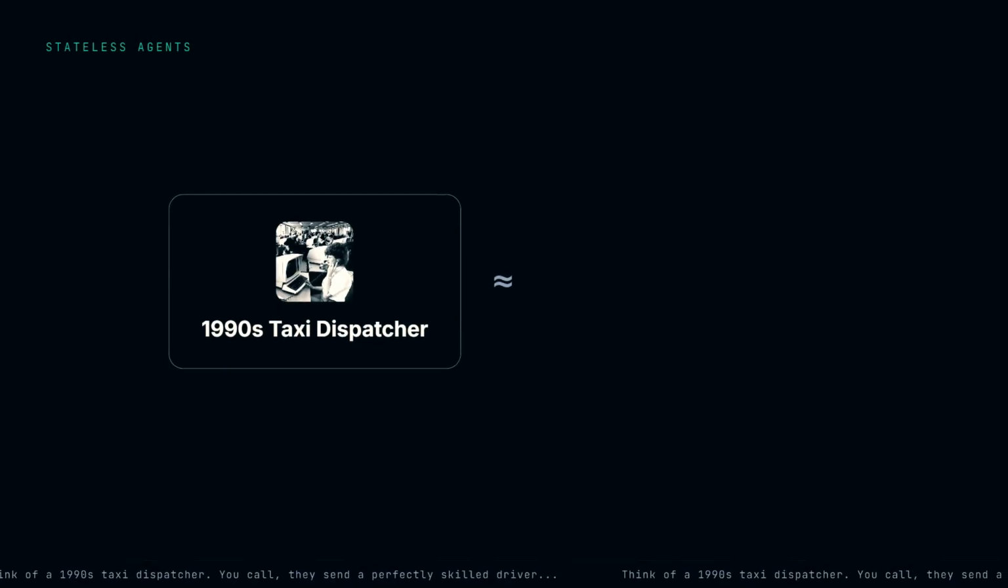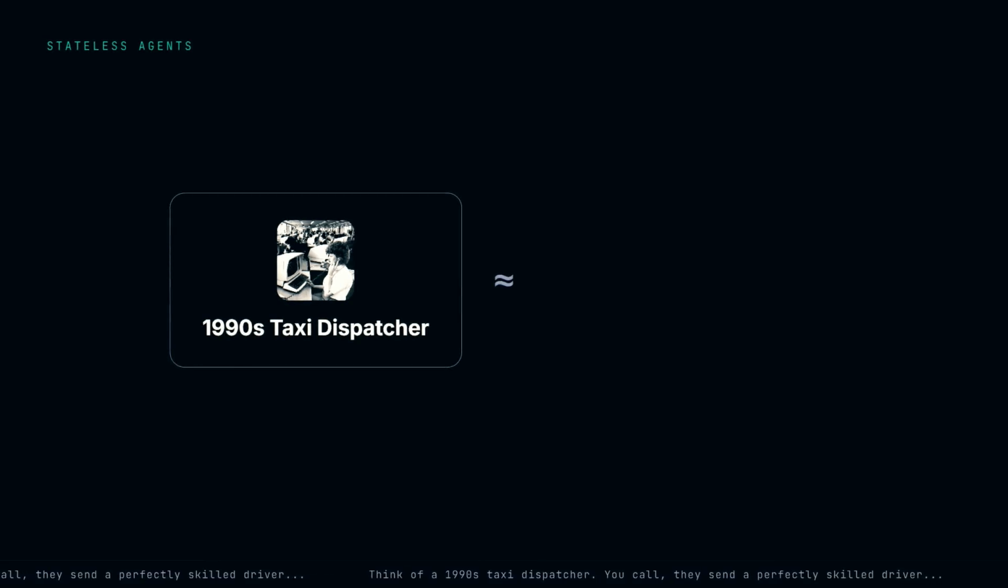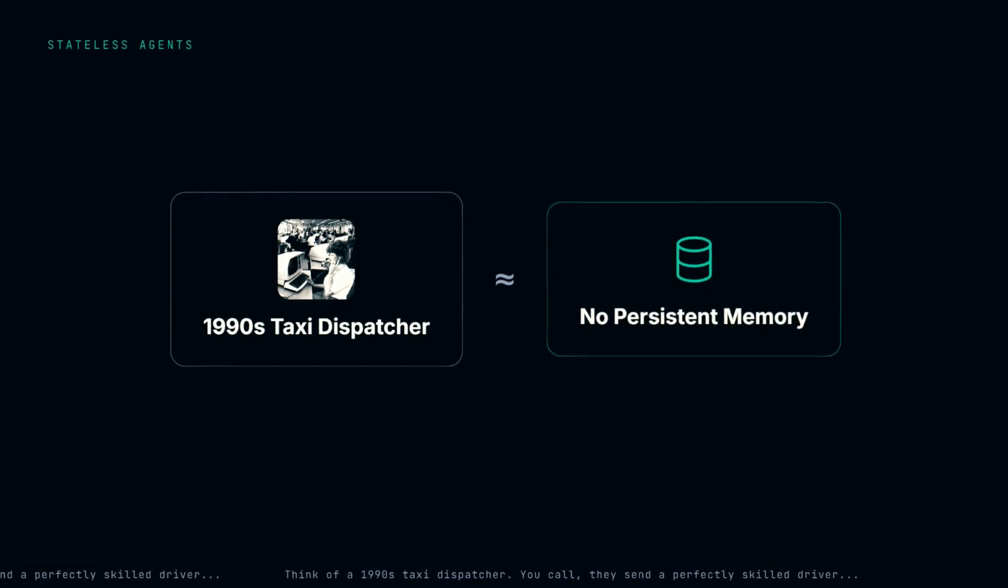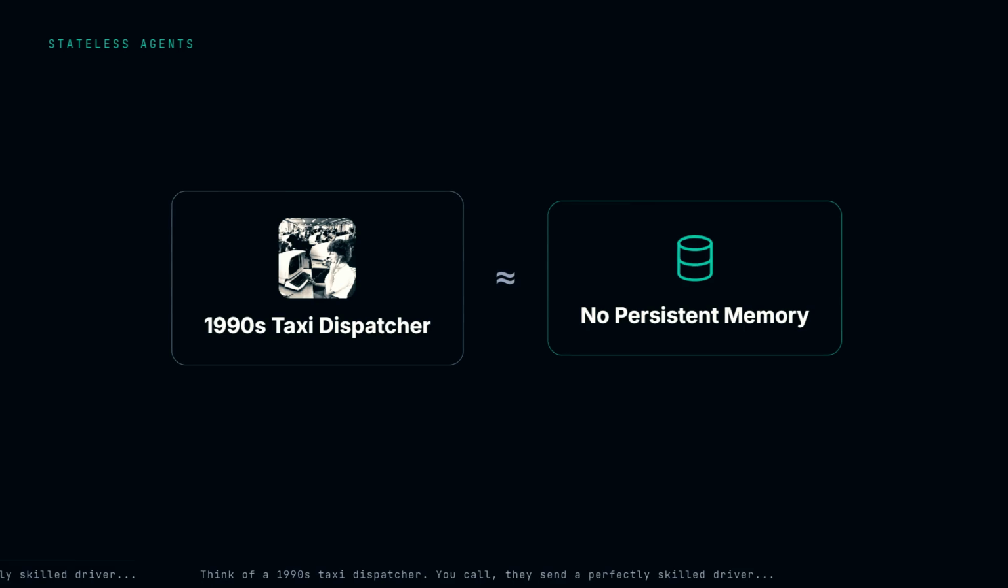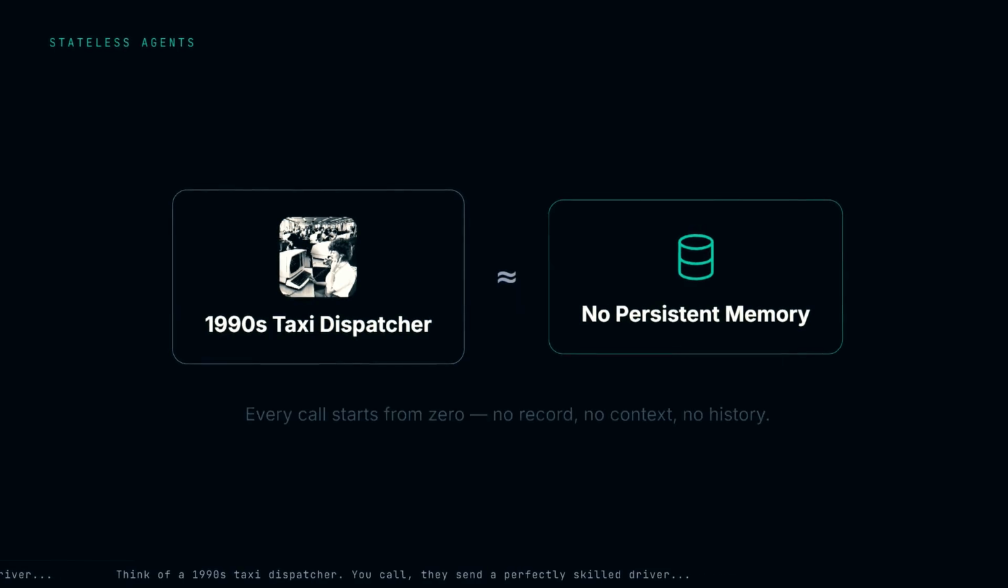Think of a 1990s taxi dispatcher. You call, they send a perfectly skilled driver who gets you where you need to go. You call again tomorrow, new driver, no logbook, no record of your address, your preferred route, nothing. They ask where do you live, every single time.